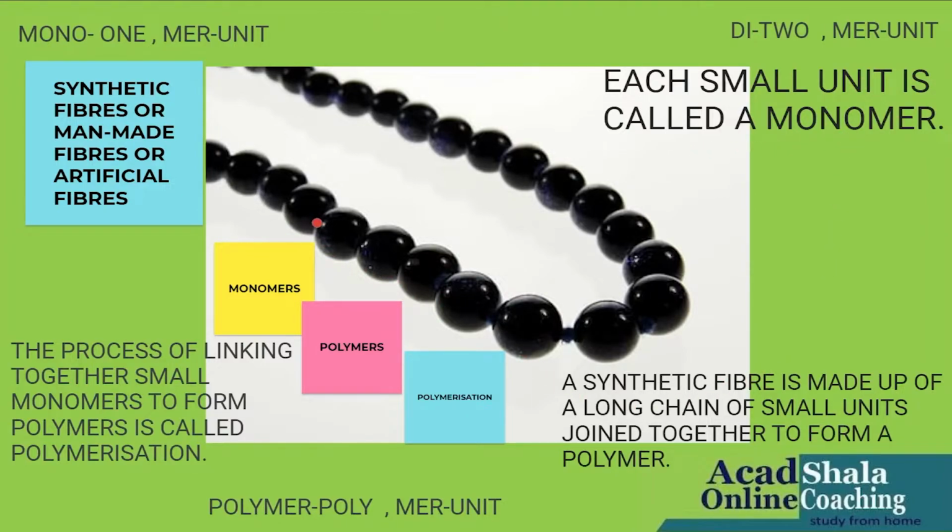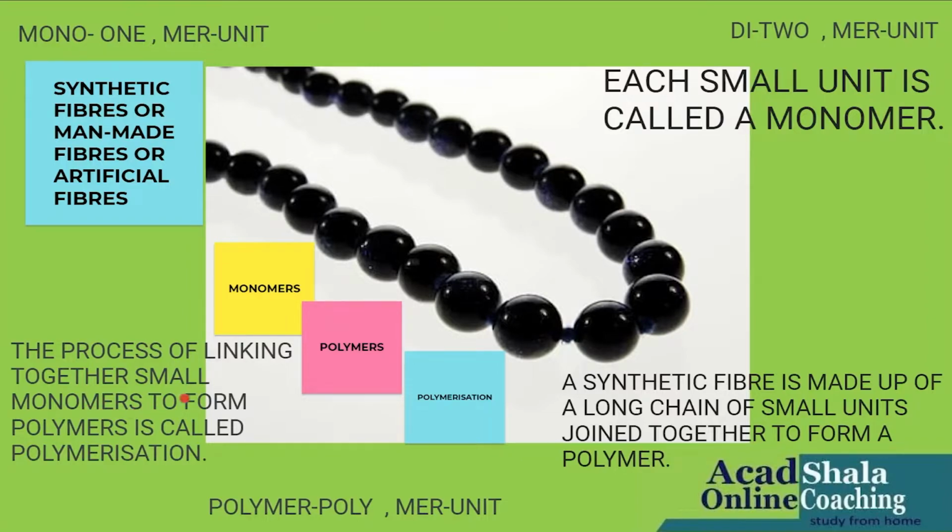In the pearl necklace, when these pearls or beads come together, they form a long chain. Similarly, a synthetic fiber is made up of a long chain of small units joined together to form a polymer. Over here it is forming a pearl necklace, and when these small units join together, they form a polymer. So the term polymer you have understood very well.